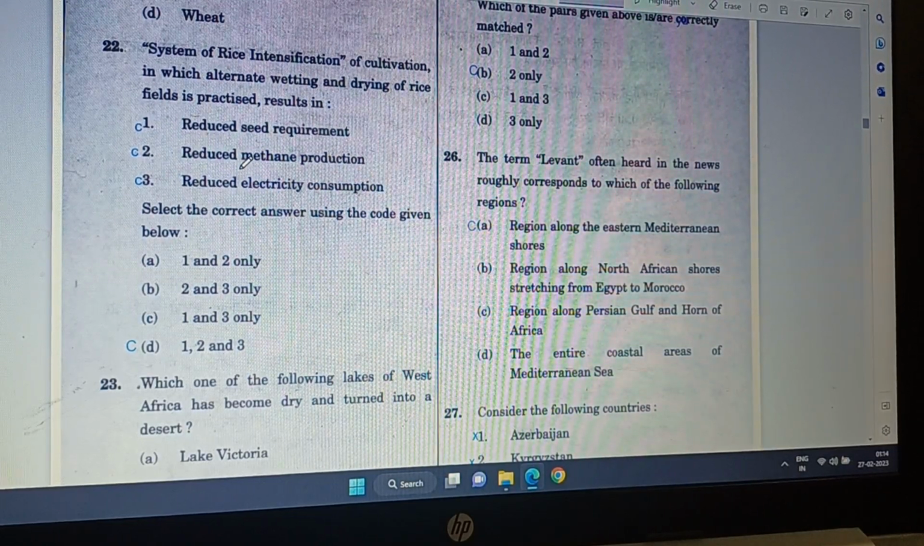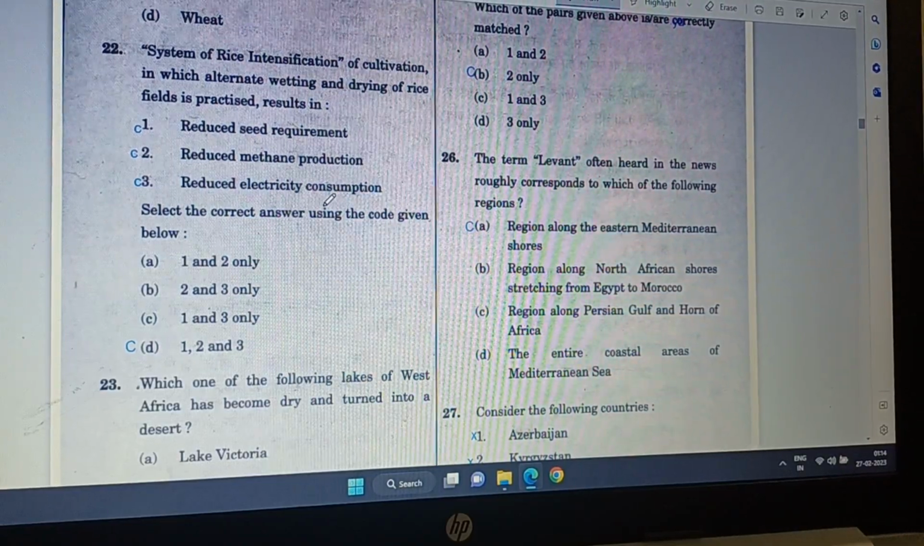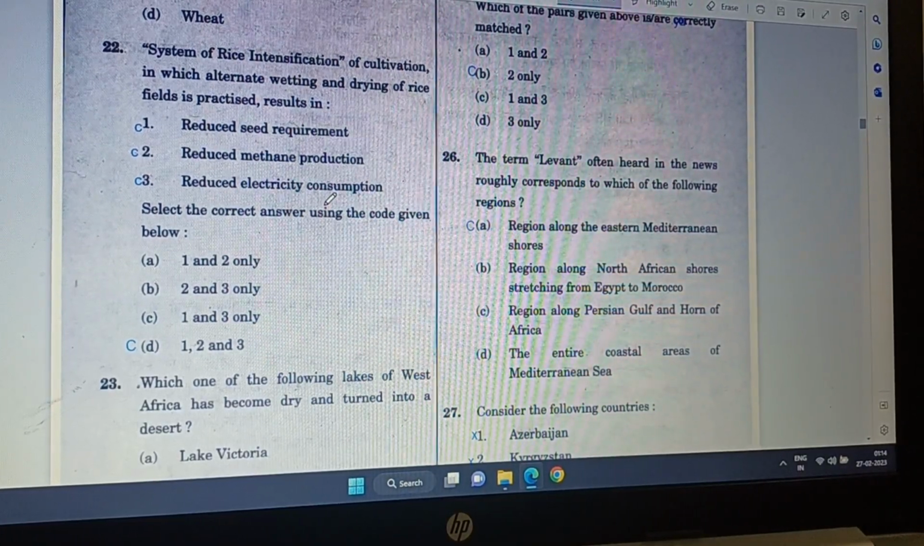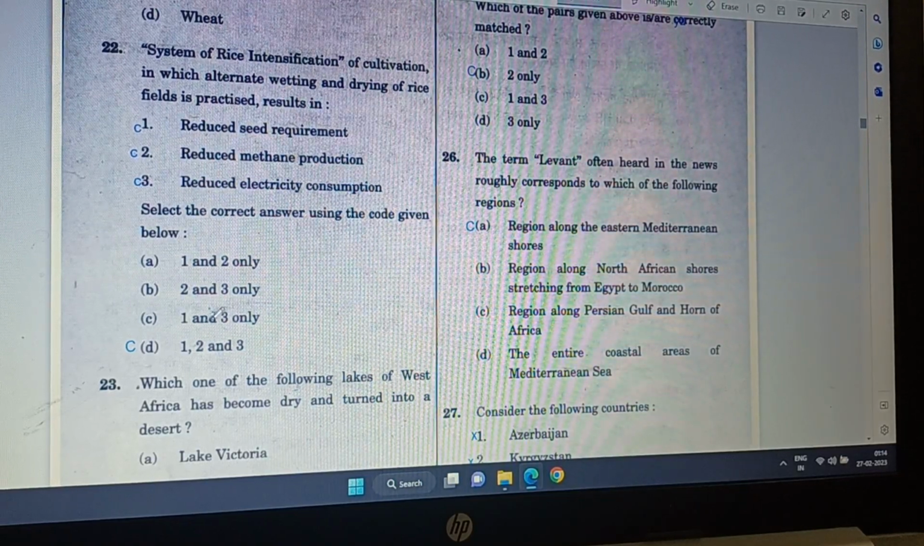So that will be another factor that will reduce methane production. So this is correct. And reduced electricity consumption, yes, that's true too. So all 1, 2, 3 are true. Option D.